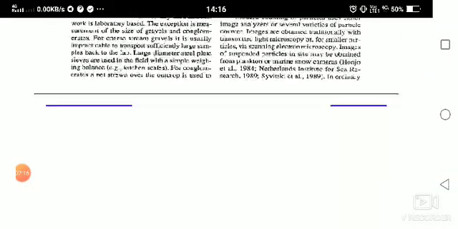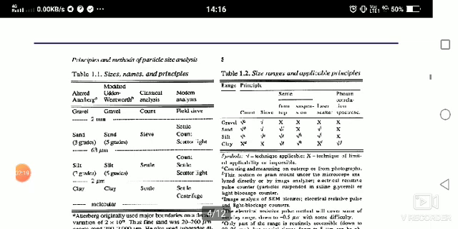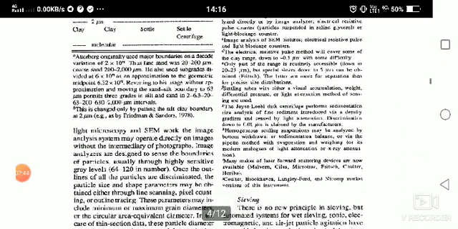So, what are the different methods? The principles and methods of particle size analysis are given in Table 1, which represents the size names and principles. There is the gravel and modified Wentworth scale, and classical and modern analysis: gravel is counted, gravel is field sieved, gravel is sieved, and gravel is settled and counted under a scattered light.